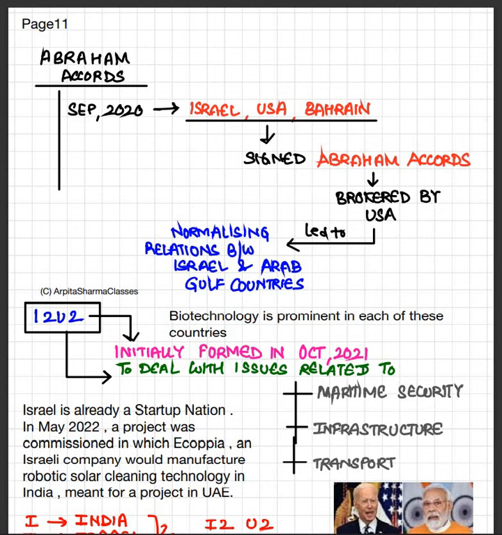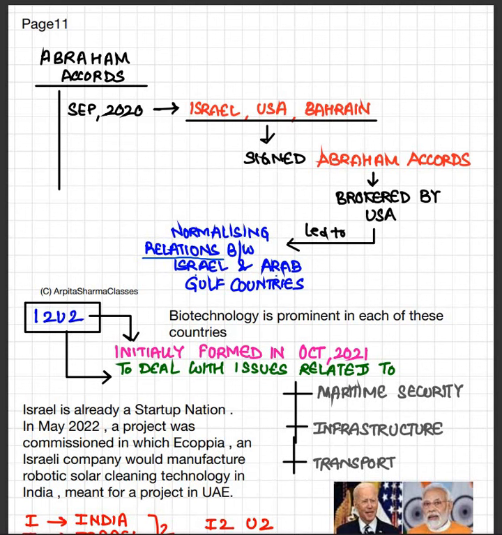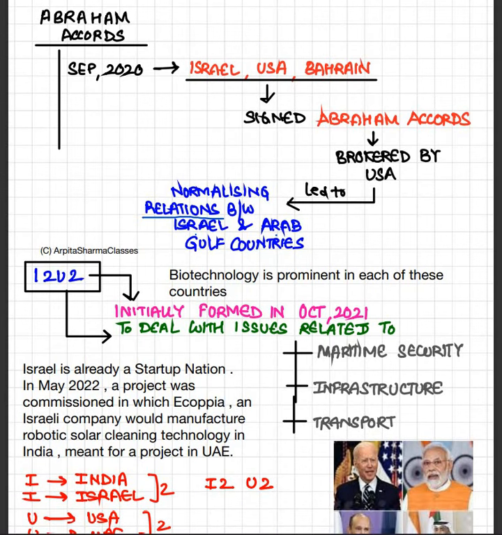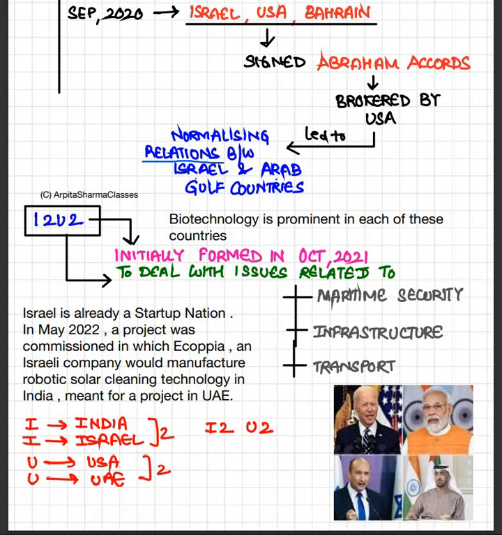After this accord was signed, when relations started normalizing between Israel and Arab Gulf countries, USA also thought, why not form a new agreement, form a new group wherein Israel, USA, India and UAE can come together, so that we West and Asia can come together and be strong. And that is why this group came up. It was initially formed in 2021 to deal with maritime security, infrastructure and transport. Later on we enhanced and increased our area of cooperation. Okay, point clear till here for everyone?